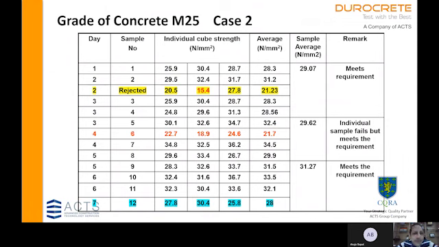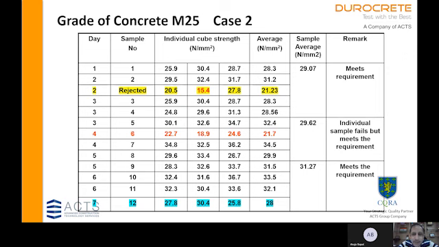So the concrete from which sample 6 was drawn on day 4 does not meet the requirement, whereas average of 4 samples is 29.62. It meets the overall requirement. Now when we look at the last group, that is 9, 10, 11, because we have rejected one sample, we are having only 3 samples available.